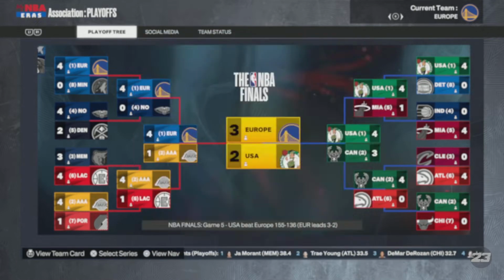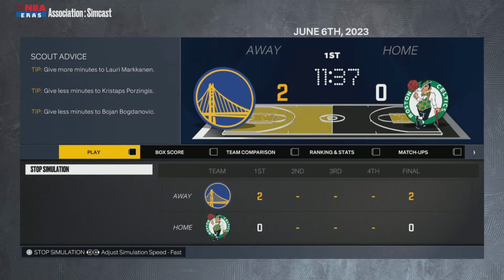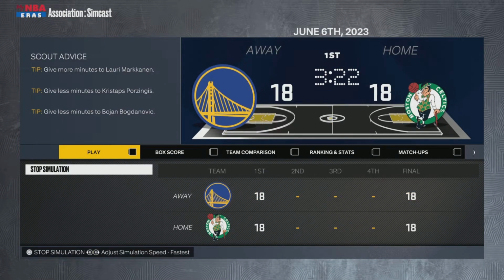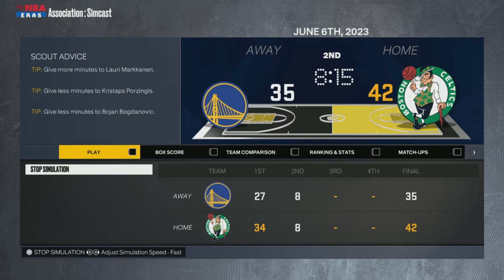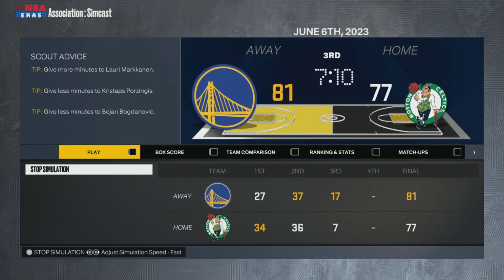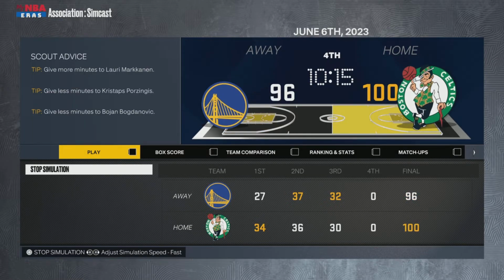Not great, but Team USA, they're alive. 3-2. They were down 3-1. Let's see if they can make that 3-1 comeback. We'll see. I don't know. I have my doubts, except now they're looking pretty good again, leading most of this game, but now trail. Heading into the 4th quarter, it's a 2-possession game, and this is another intense game.